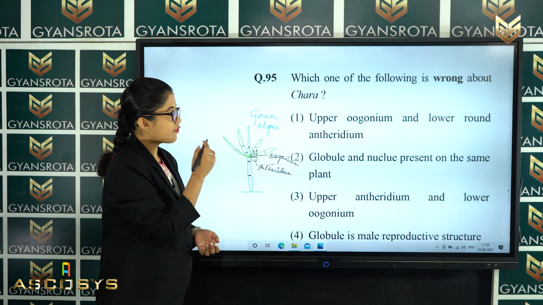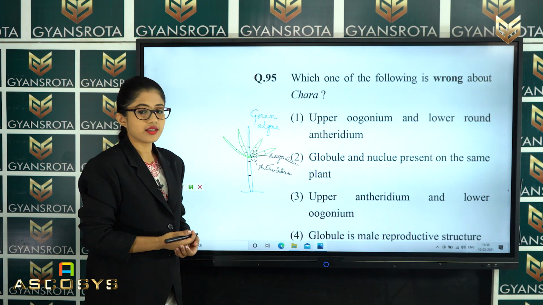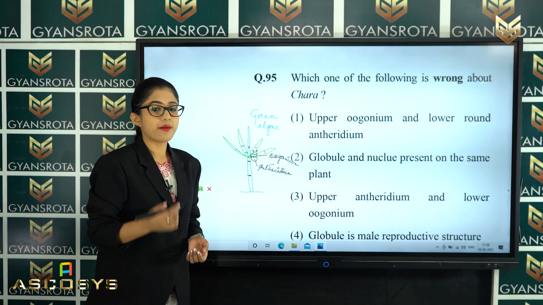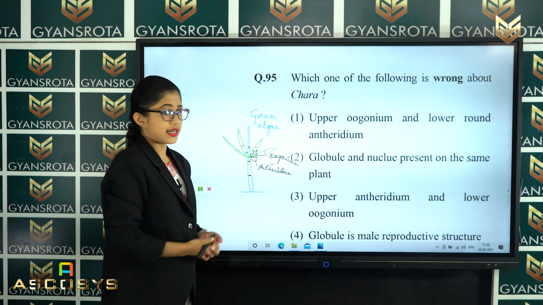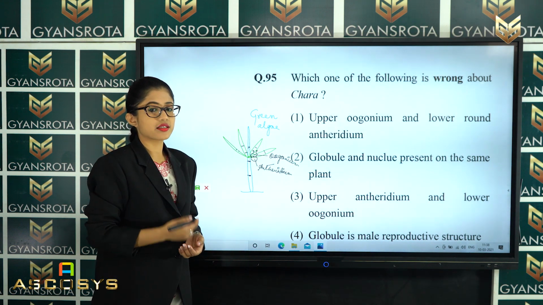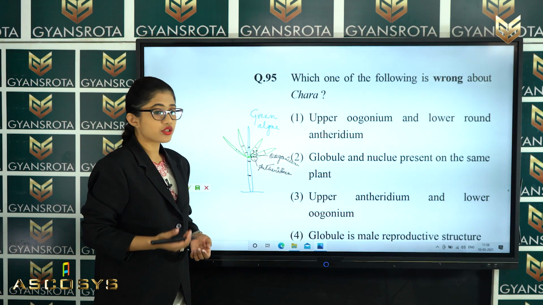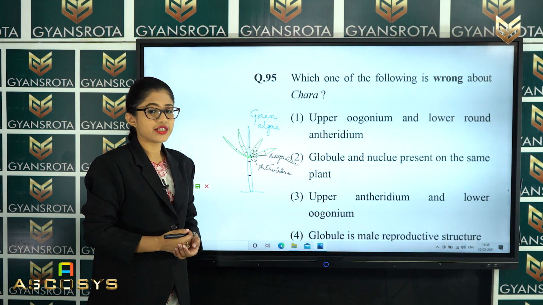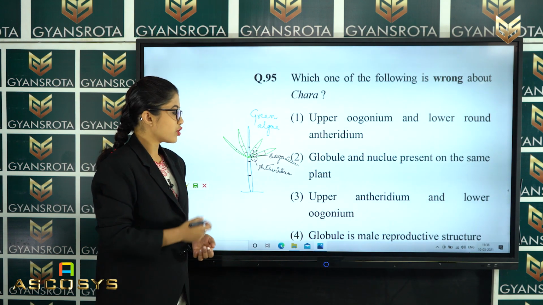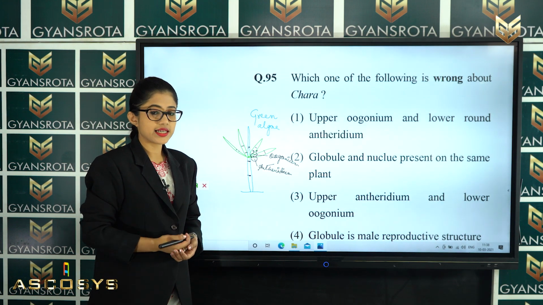Among the first, second and third options, the first option says upper oogonium and lower round antheridium, that is the correct option. Second is globule and nucule present on the same plant, that is also correct. Now the third is upper antheridium and lower oogonium. If you look at the figure in your NCERT textbook, is it the correct statement?